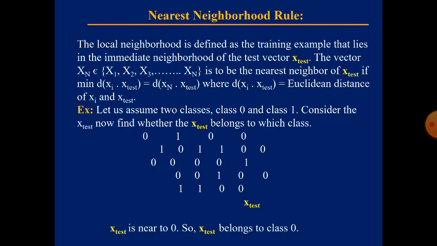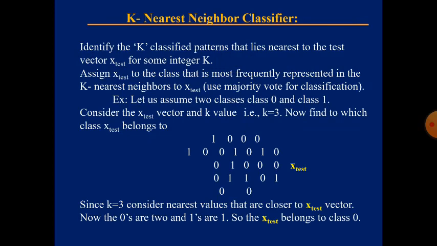Similarly, we have the KNN classifier, K nearest neighbor classifier, that you might have studied in your 3-2 data mining. K nearest neighbor is nothing but we have a certain value for k. See here in this example we have a set of zeros and ones, meaning class 0 and class 1. We have assumed k as 3. Now we have to identify whether this x test belongs to class 0 or class 1.